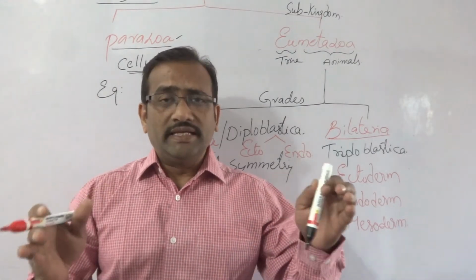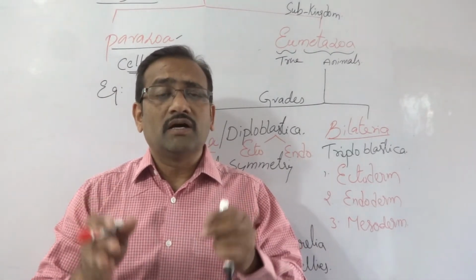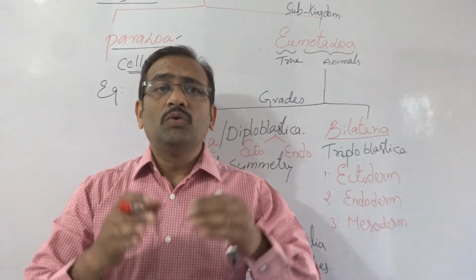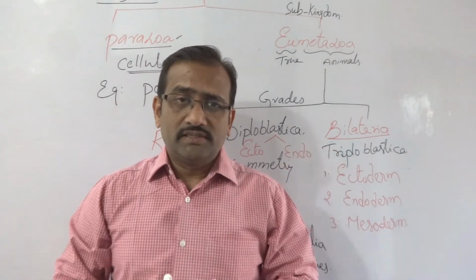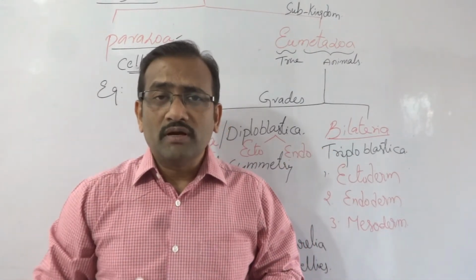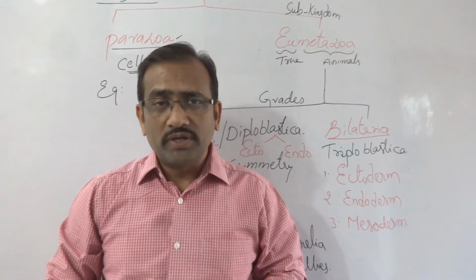What are these bilaterians? Bilaterians are divided into two divisions, Protostomia and Deuterostomia.